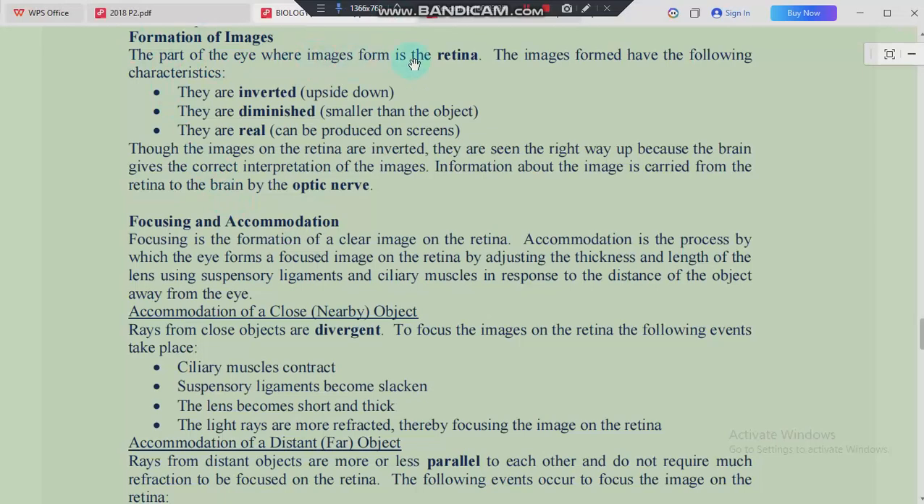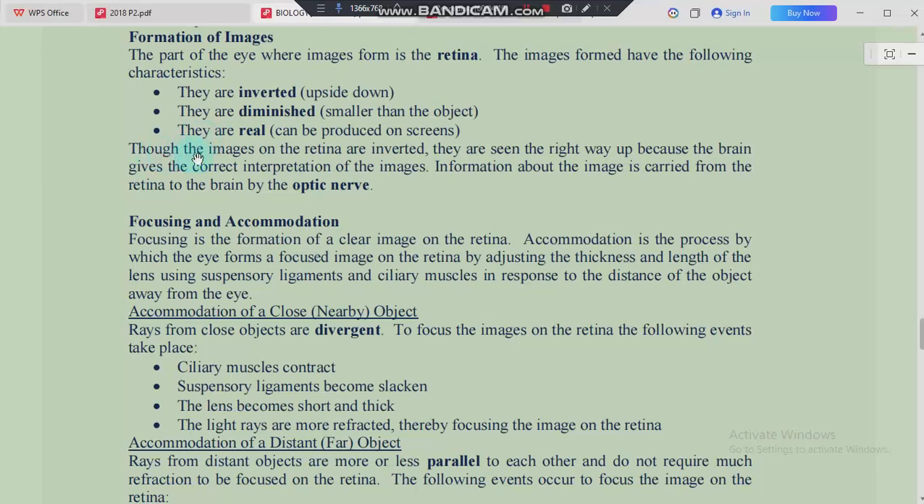Then let's move on to the formation of images. The part of the eye where images are formed is called the retina. So this is where images are formed. The images that are formed have the following characteristics. Number one, they are inverted, right? Images formed on the retina are always upside down. Apart from that, they are also diminished, which is smaller than the object, right? And another characteristic is that they are real and can be produced on screens, right?